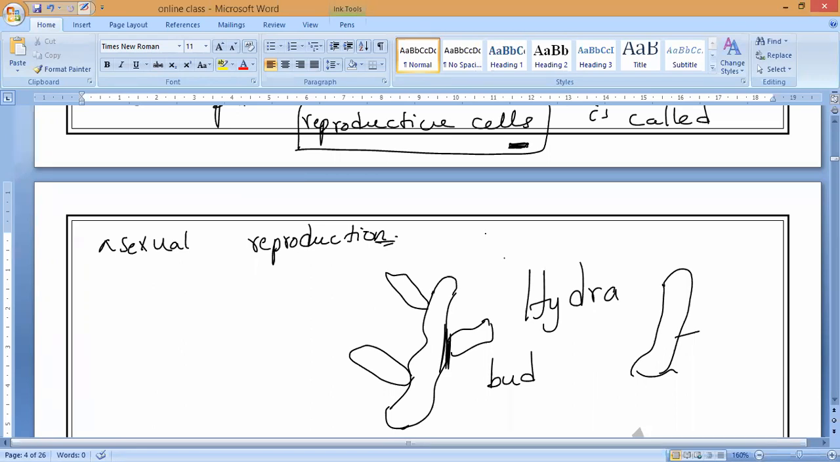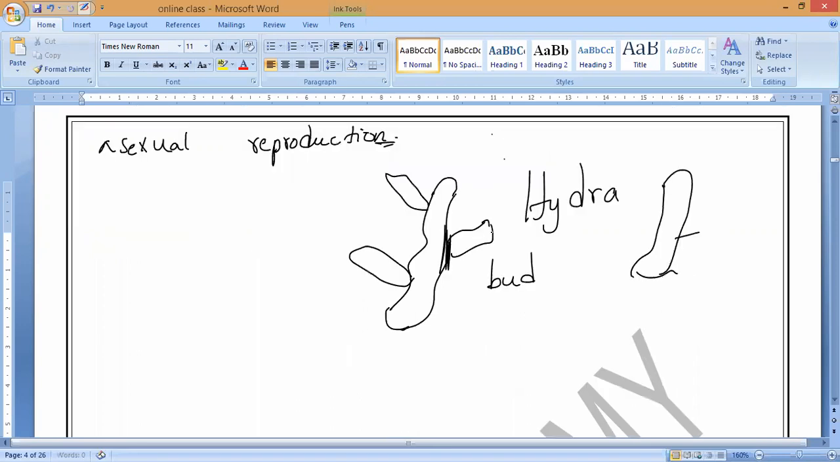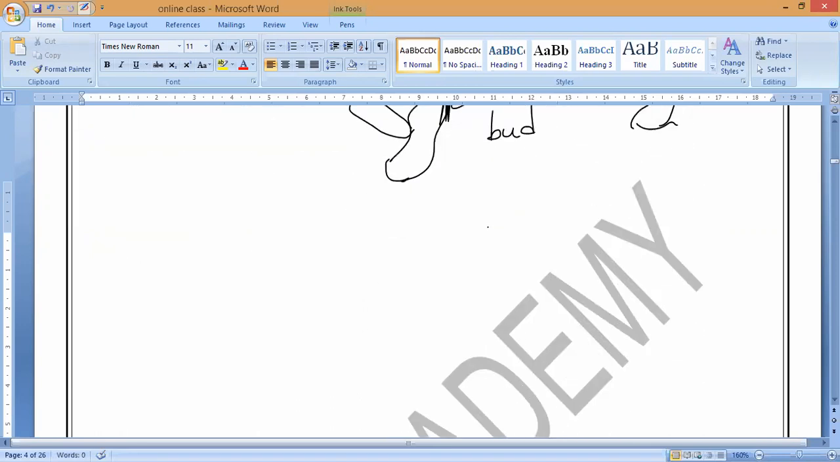It will take place mainly in those organisms whose bodies have a simple structure. That is very important. So asexual reproduction will take place where, guys? In those whose bodies have a simple structure. Understanding? So there is no complexity like us. Our body is a complex body.